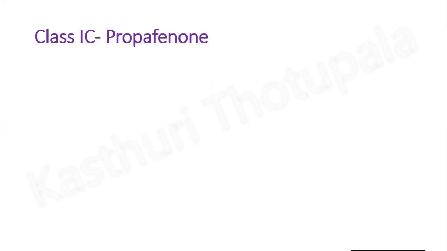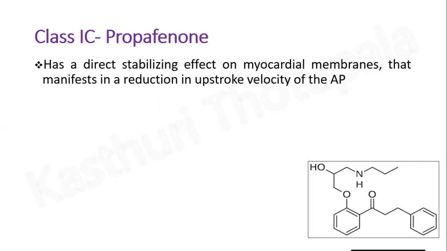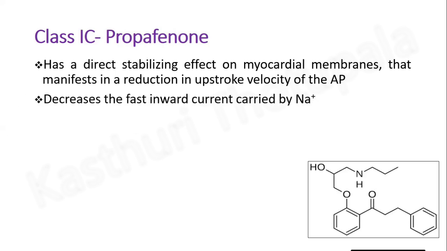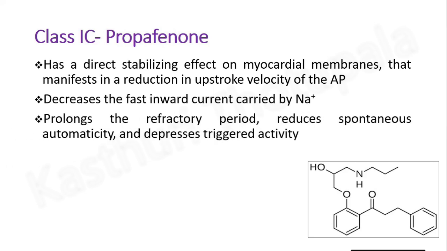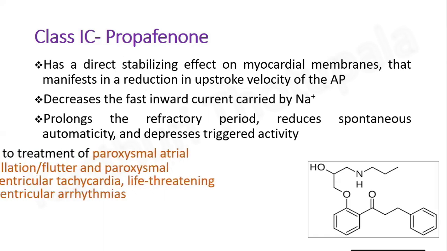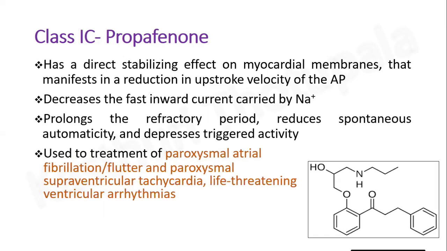The last example is propafenone. This is the structure. It has a direct stabilizing effect on myocardial membranes, which manifests as a reduction in the upstroke velocity of the action potential. It decreases the fast inward current carried by sodium ions. It prolongs the refractory period, reduces spontaneous automaticity, and depresses triggered activity. It is used to treat paroxysmal atrial fibrillation, flutter, paroxysmal supraventricular tachycardia, and life-threatening ventricular arrhythmias.